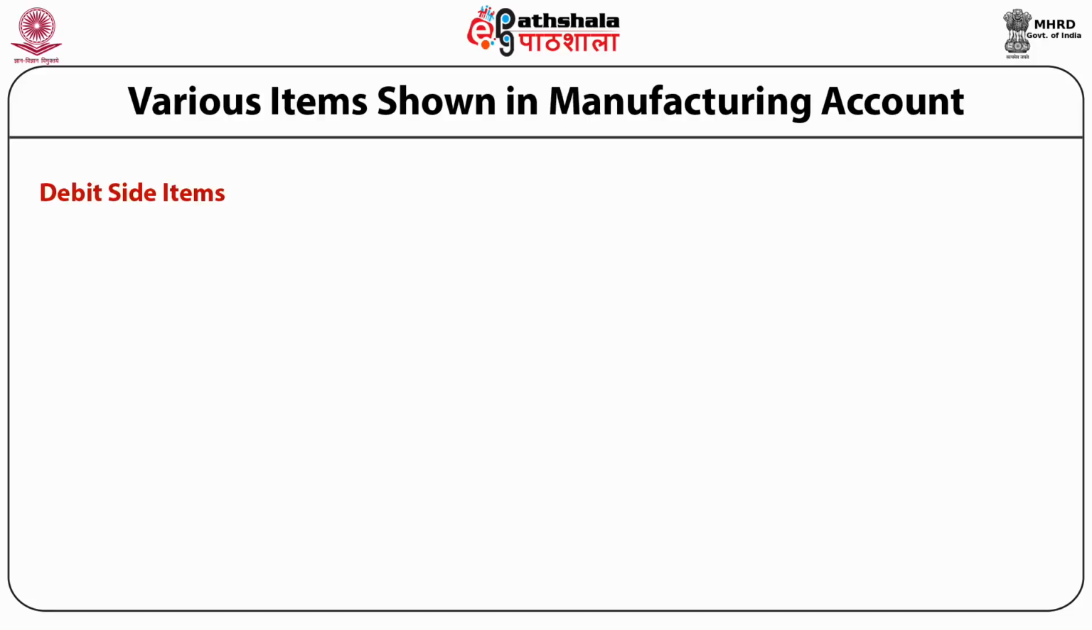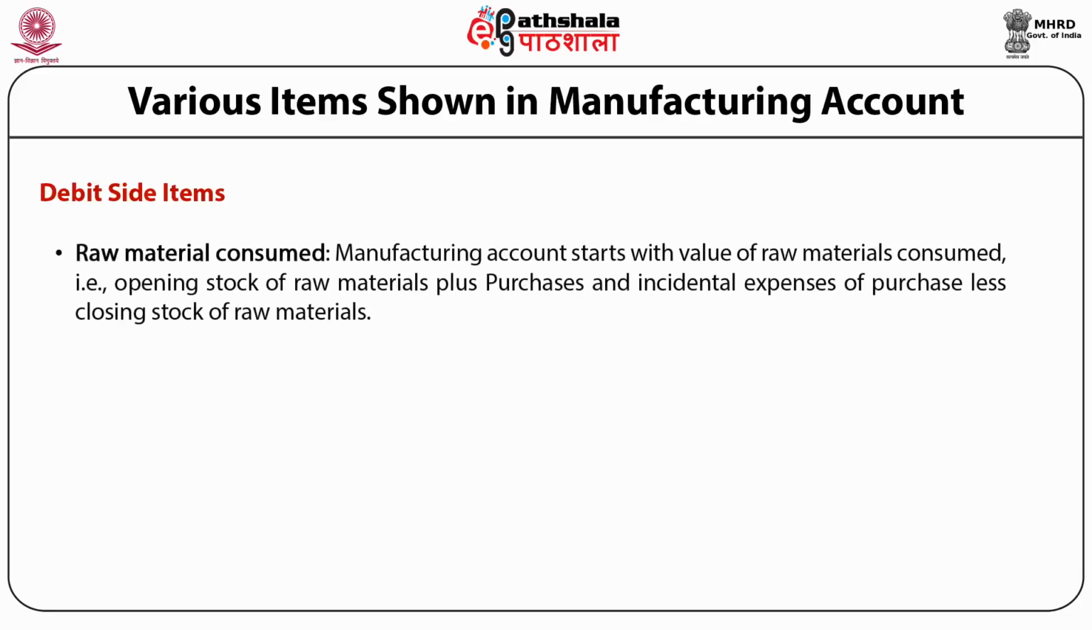expenses and factory expenses. Raw material consumed includes the raw material which is consumed for the production or manufacture of goods or products. The manufacturing account starts with the value of raw material consumed, that is, opening stock of raw material plus purchases and incidental expenses of purchase less closing stock of raw material.